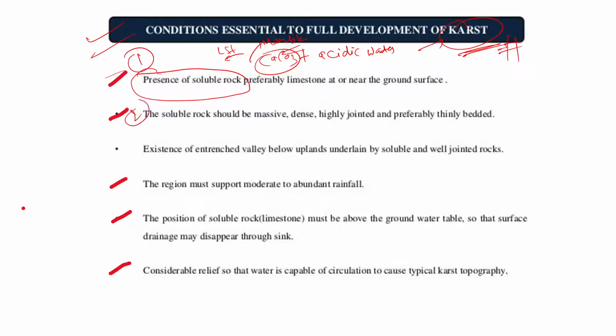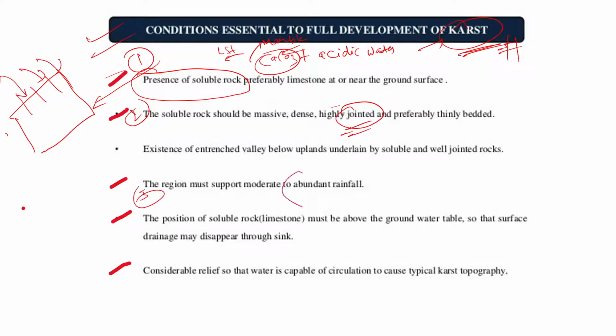Second condition is these rocks should be jointed. There has to be some joints in them so that water can percolate and do some work, right? So this is the second. Then the third one is the area should have abundant rainfall. जब rainfall होगा तो ही तो water will be able to seep in, right?